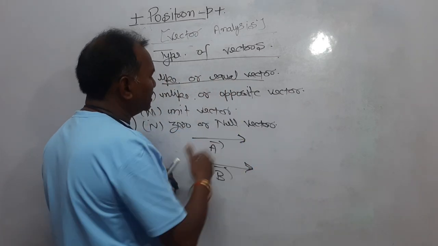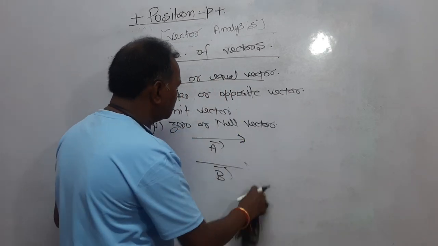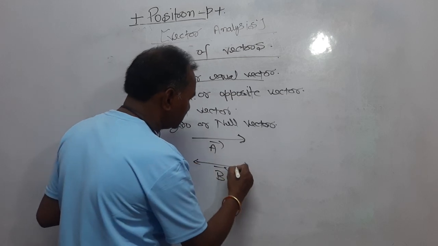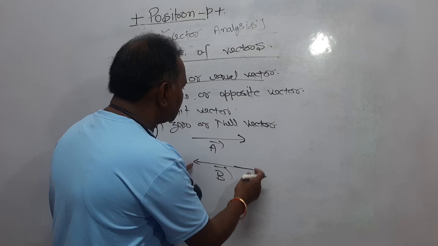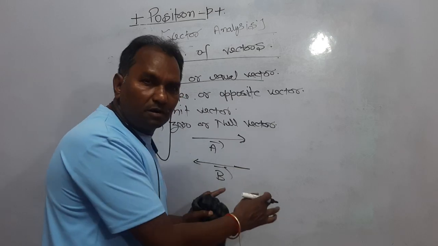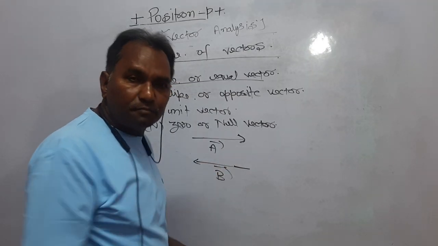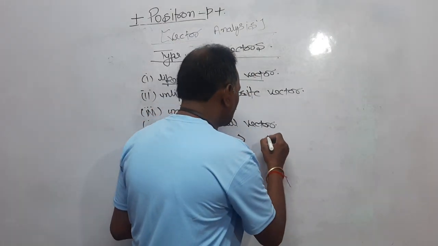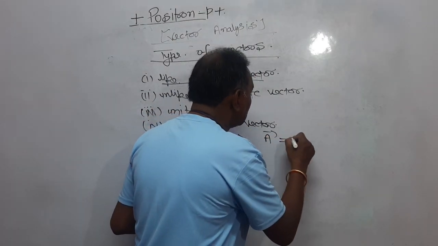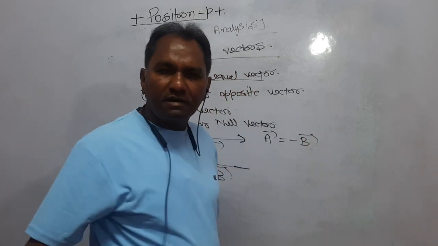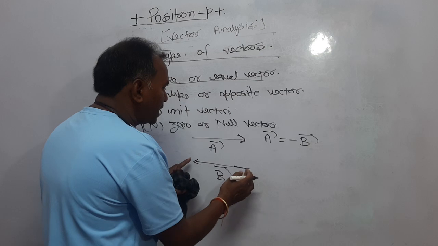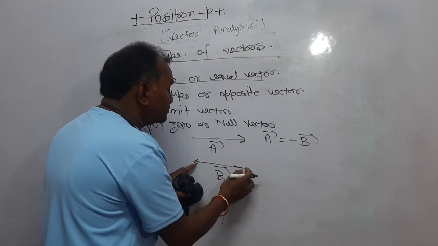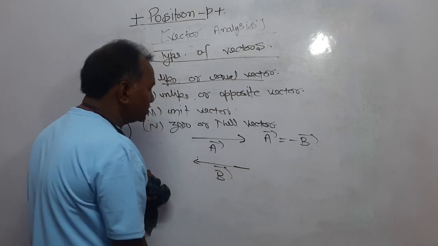Now how can we make unlike or opposite vectors? Now look here, again I'm assuming that the two vectors have equal magnitude, but they are directed opposite to each other, then they are said to be opposite vectors. For example, vector A equal to minus vector B. This is a vector A, right? And I have taken a vector equal in magnitude to vector A but oppositely directed.